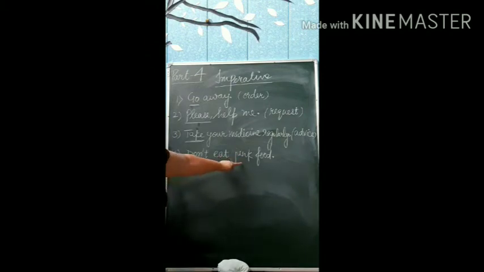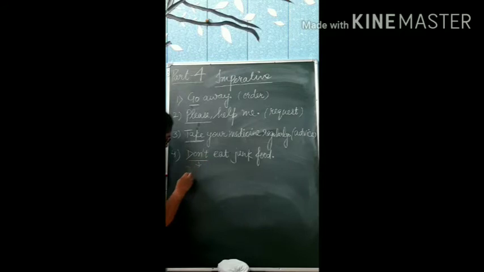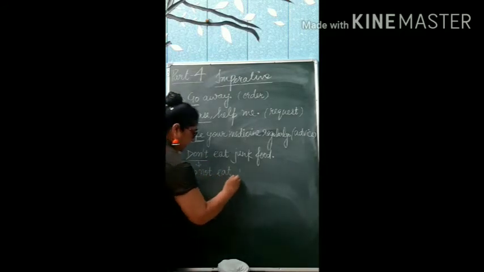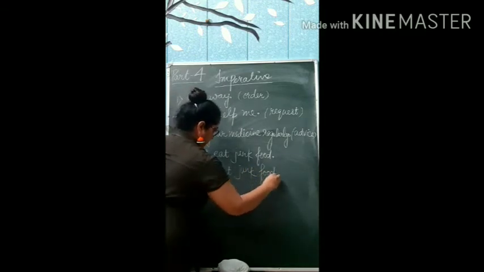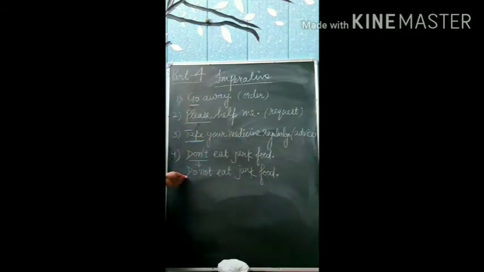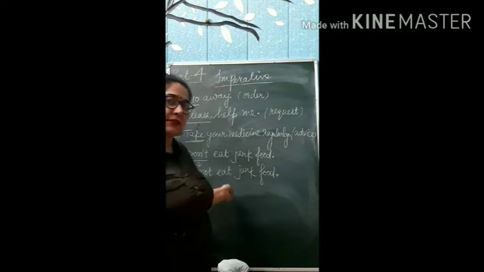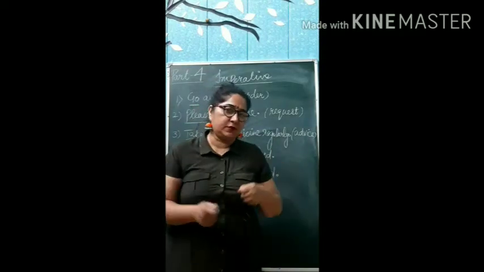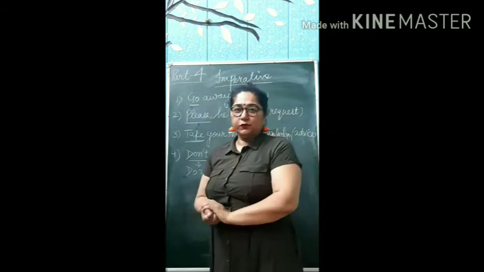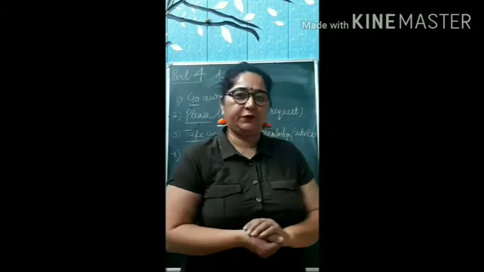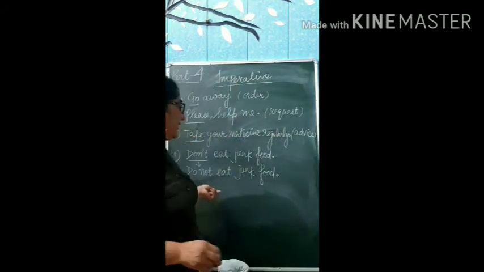Don't means here, I am going to separate it, that is, do not eat junk food. Now, it is an advice. How is it an advice? Definitely junk food is not good for our health. So our parents are going to say to us, don't eat junk food, eat healthy food if you want to survive.